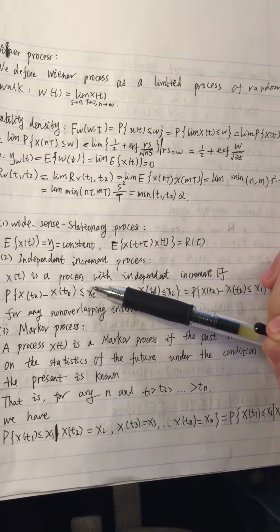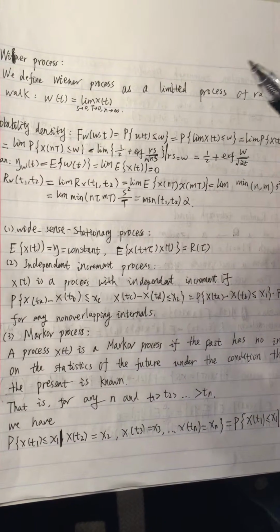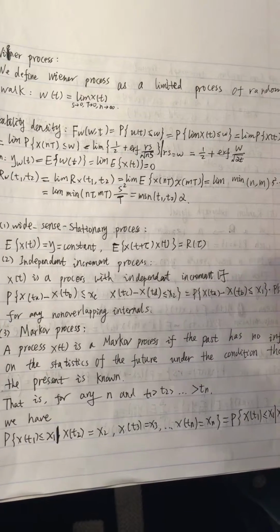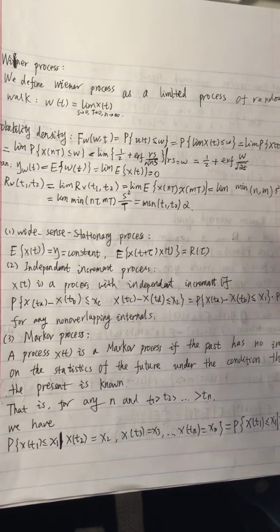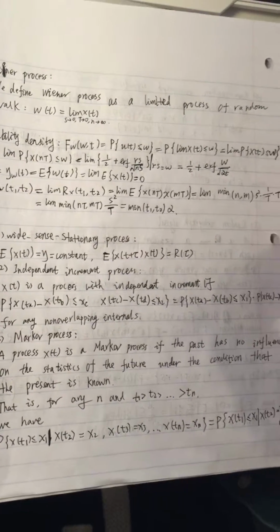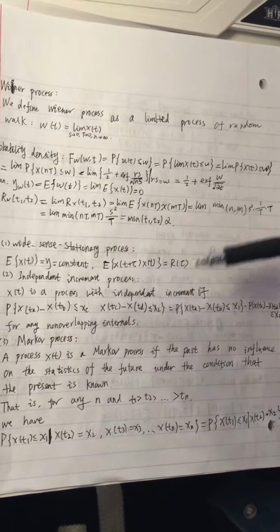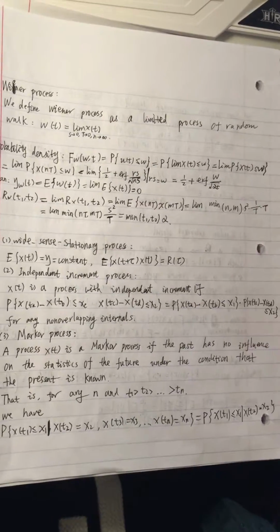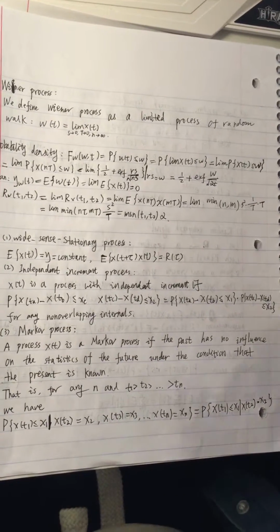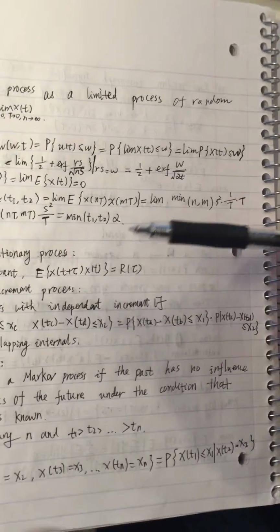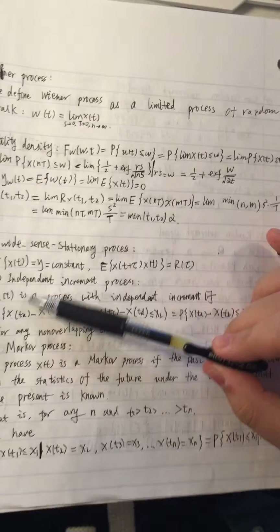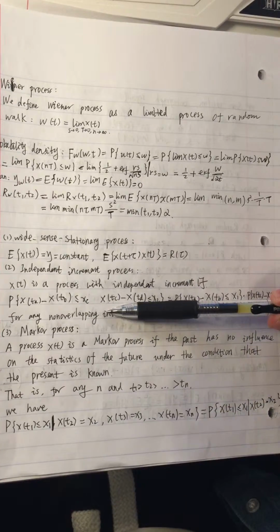And for the second one, the independent increment process. That is, X(t) is a process with independent increments if P of X(t_a) minus X(t_b) is less than or equal to x_1, and X(t_c) minus X(t_d) is less than or equal to x_2, so that is equal to this. So for any non-overlapping increments, we can easily define that the independent increment process is like this.